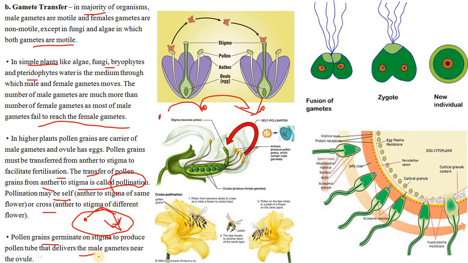So, what is gamete transfer? Male and female gametes must be physically brought together to facilitate the fusion called fertilization. In most cases, the female gametes are non-motile and the male gametes are motile. In the case of some fungi and algae, both male and female gametes are motile. In most cases, the medium of gamete transfer is water, as I said. And in most cases, male gametes are produced in numbers several thousand times the number of female gametes, to compensate for the loss during transfer.